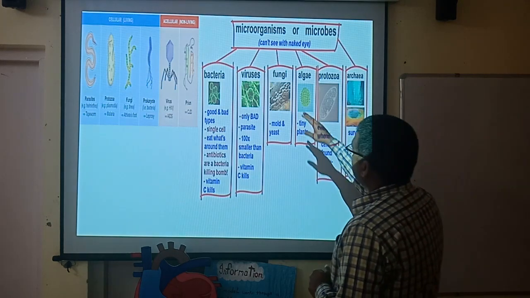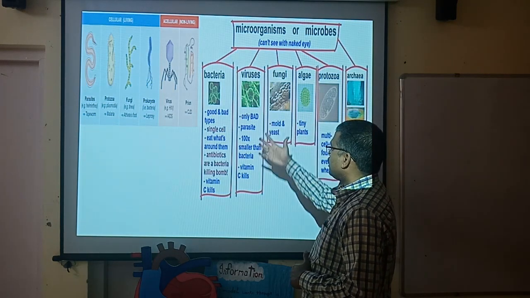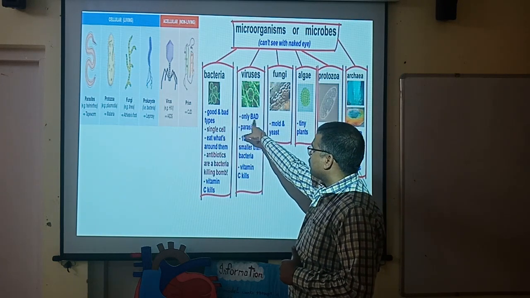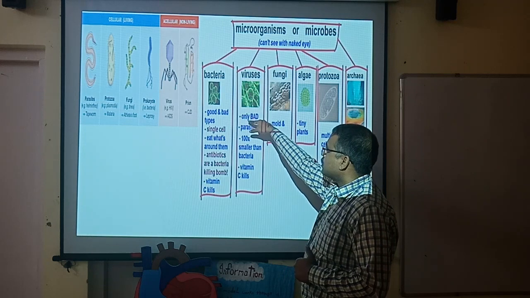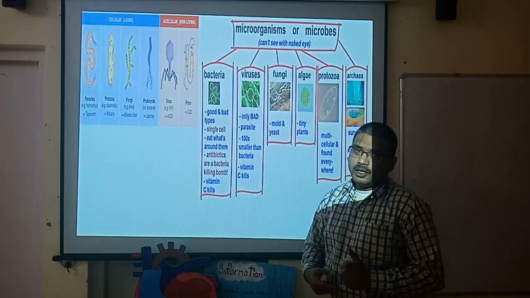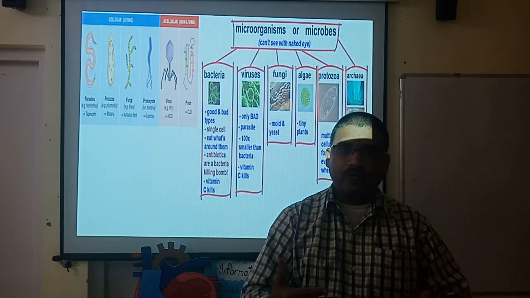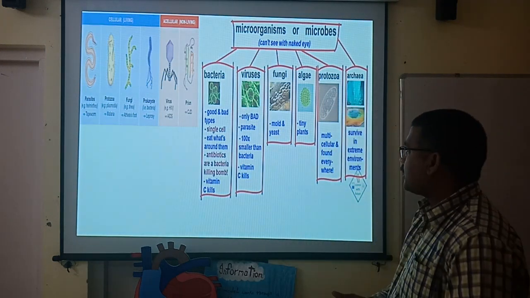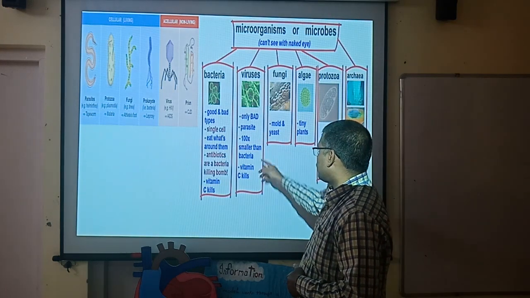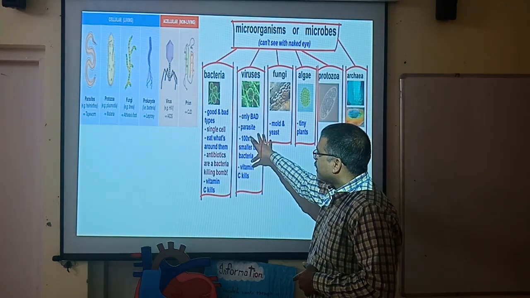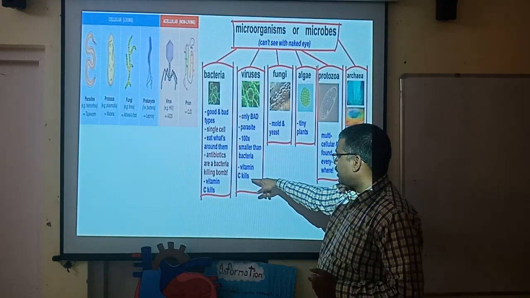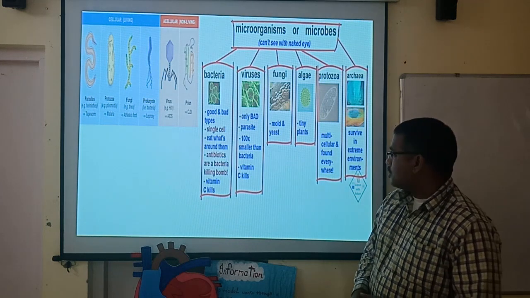And when we talk about the virus, it is only bad. Bacteria are good and bad, but the virus is always bad. It is a parasite because it grows on a different body. That's why it is a parasite, and it is 100 times smaller than bacteria. Virus is much smaller than bacteria, and it also is killed by vitamin C.